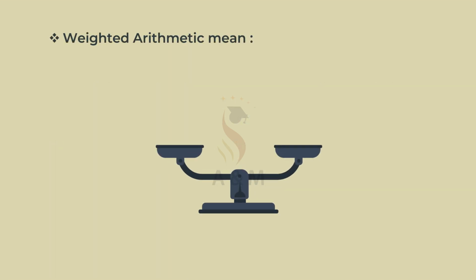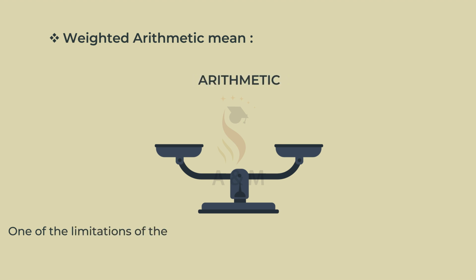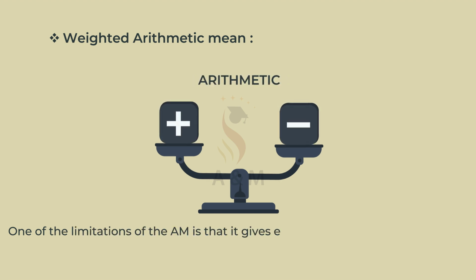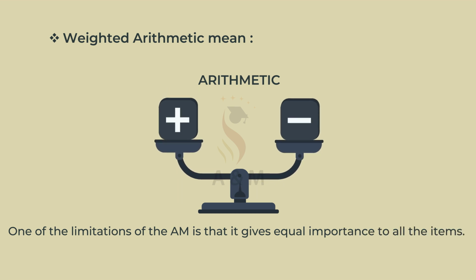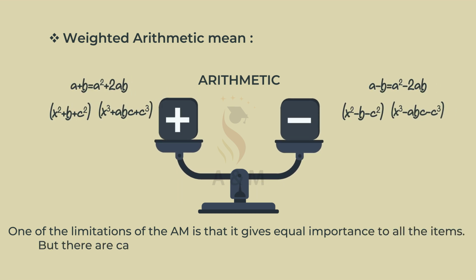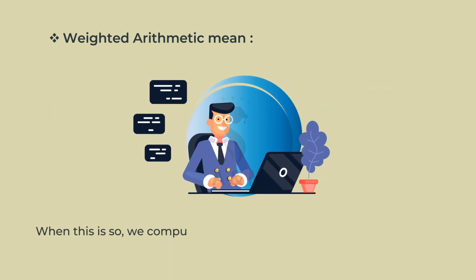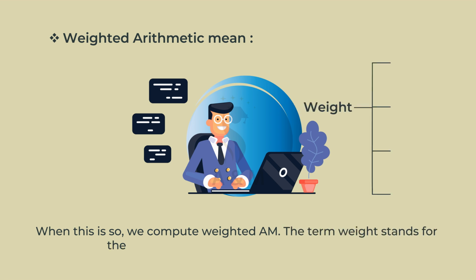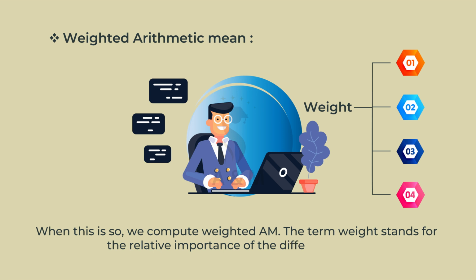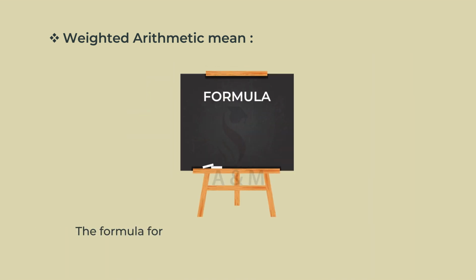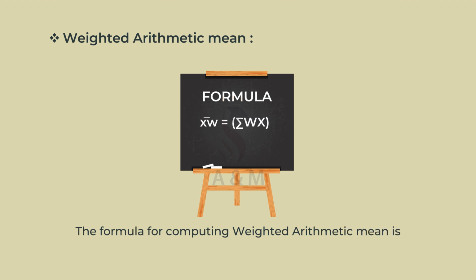Weighted arithmetic mean. One of the limitations of arithmetic mean is that it gives equal importance to all the items. But there are cases where the relative importance of different items is not the same. When this is so, we compute weighted arithmetic mean. The term weight stands for the relative importance of the different items. The formula for computing weighted arithmetic mean is summation wx by summation w.